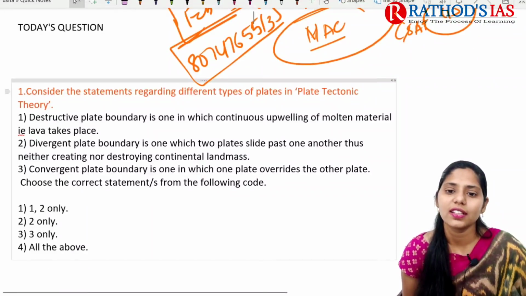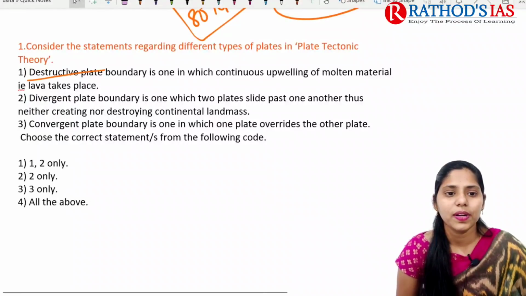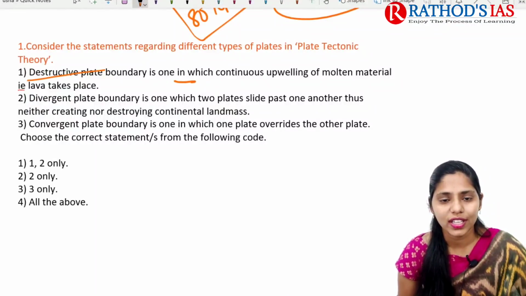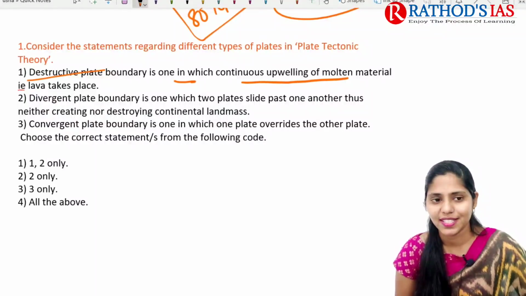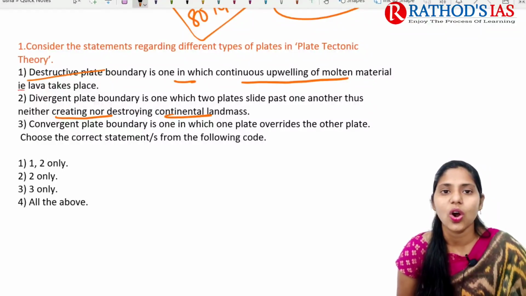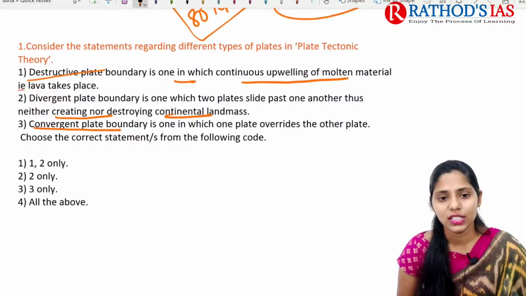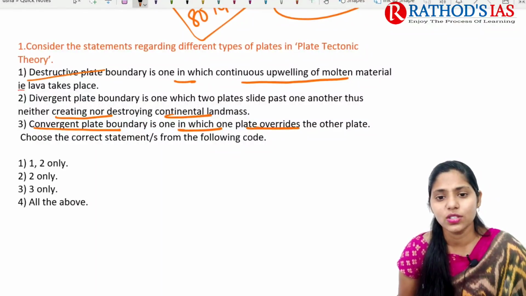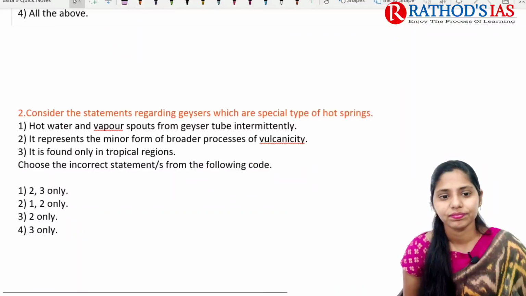So first question is regarding this plate tectonics theory. First statement here is: destructive plate boundary is one in which continuous upwelling of molten material, that is lava, takes place. Next one is: divergent plate boundary is one in which two plates slide past one another, thus neither creating nor destroying continental landmass. And next one is: convergent plate boundary is one in which one plate overrides the other plate. So you have to identify the correct statements.